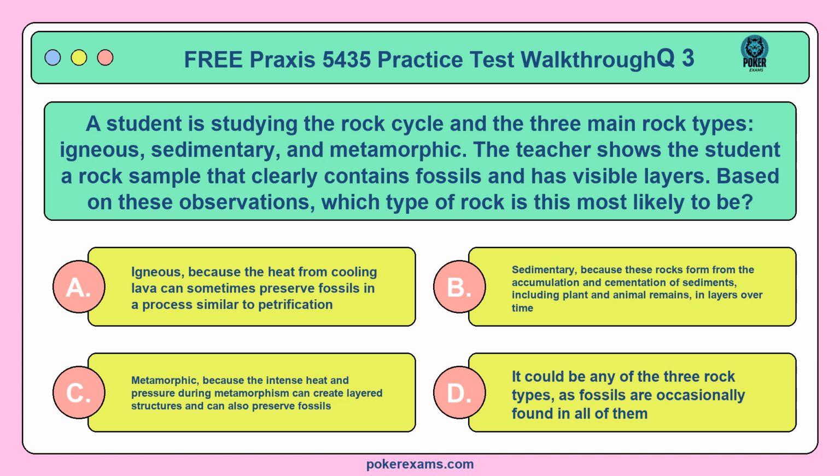Question 3. A student is studying the rock cycle and the three main rock types: igneous, sedimentary, and metamorphic. The teacher shows the student a rock sample that clearly contains fossils and has visible layers. Based on these observations, which type of rock is this most likely to be?